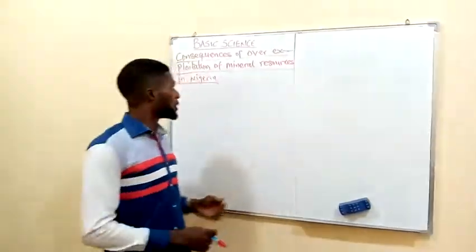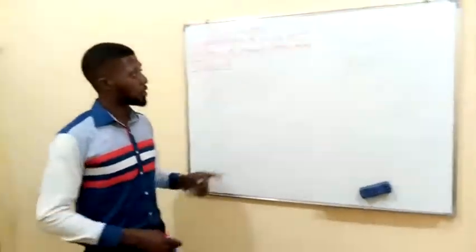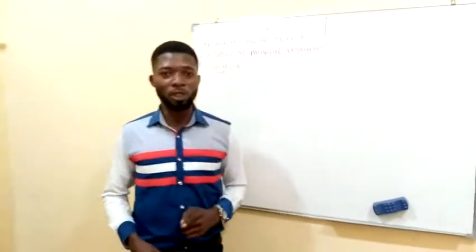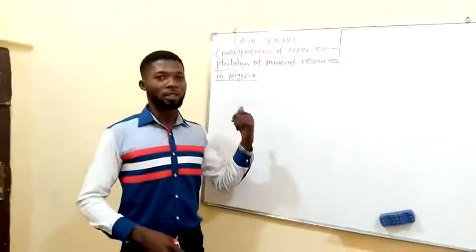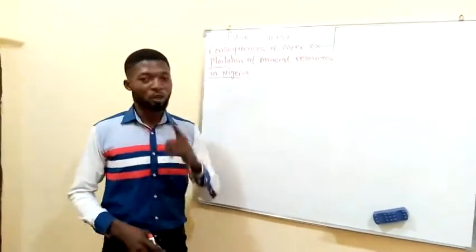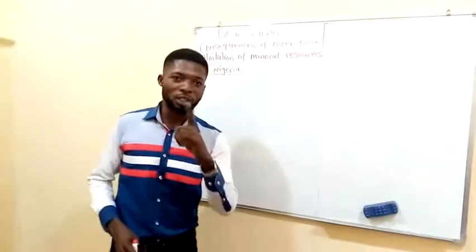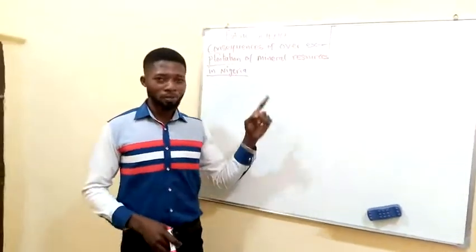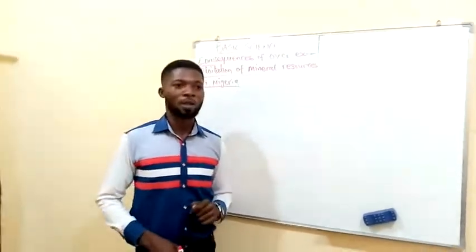So today, as we are looking at the consequences of overexploitation of mineral resources in Nigeria, believe with me that as Nigeria is blessed with these natural resources, these natural resources serve as raw materials to the industries.